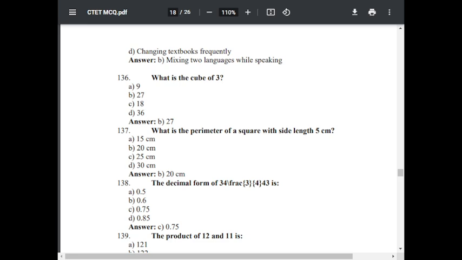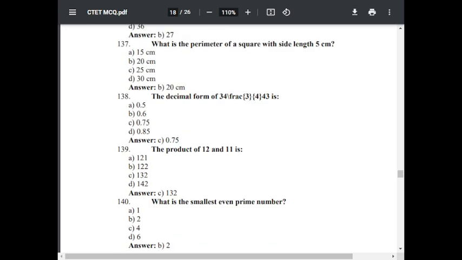Please cancel it. Question number 139. The product of 12 and 11 is: option A 121, option B 122, option C 132, option D 142. The correct answer is 132.